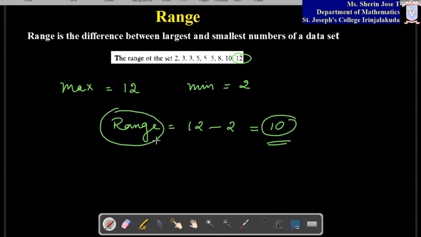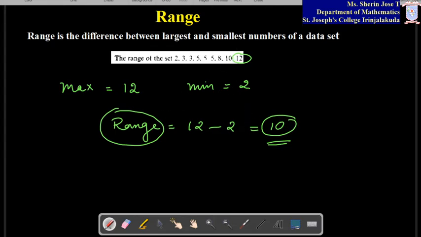If you are asked to find the range of a data set, you have to take the maximum value and the minimum value, find the difference between these two, then you can write. Always take maximum minus minimum to get the value, so it will always come as a positive number. You can find the range in this way. For grouped and ungrouped data, the same thing happens. Whether it is grouped or not doesn't matter. We have a maximum value for it, so you take out the maximum and minimum values from the set and find the range in this way.